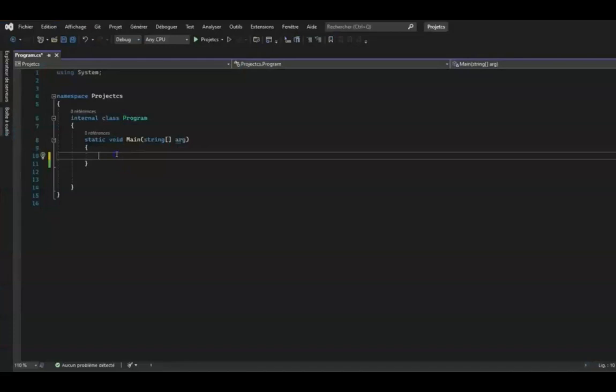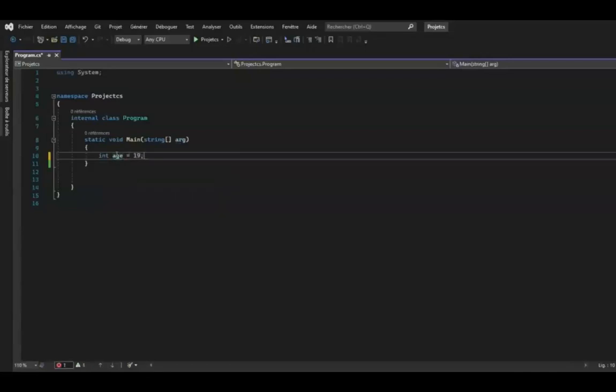We are now on Visual Studio to put into practice the notion of condition in C#. As in the example seen in the previous video, a young man who is going to the cinema alone must be at least 18 years old to access it. First, we need a variable that will store this young man's age. So we will declare an int type variable that we will name age, and we'll assign the value 19.